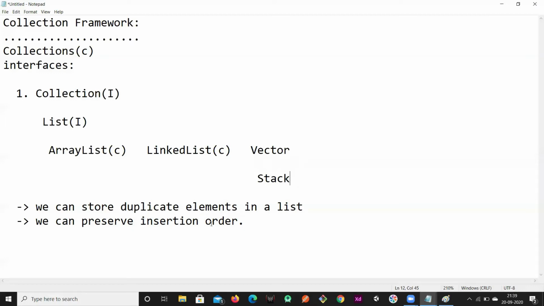So this is the list interface, and we have one more interface called the set interface. This is the second interface.